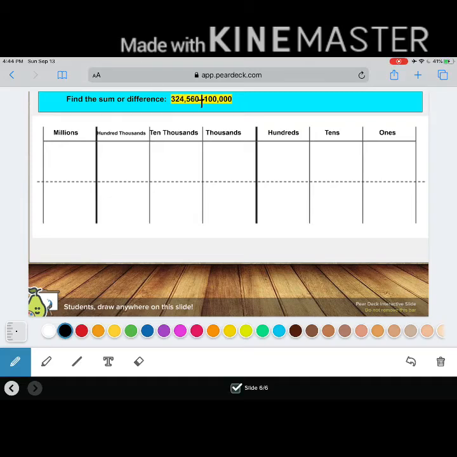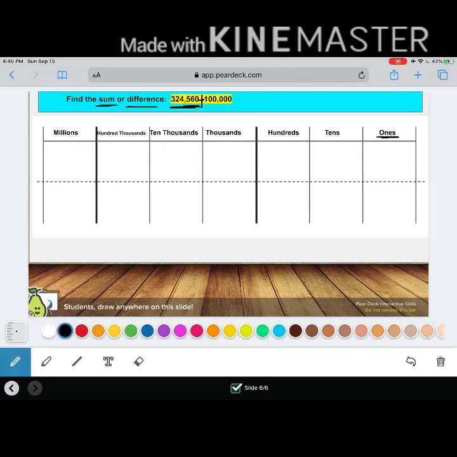Let's go ahead and add an addition symbol here. If I add an addition symbol, would I be finding the sum or the difference of this number? That's right, I'm going to be finding the sum this time. So same as before, let's go ahead and write our numbers on our place value chart, lining up our numbers. When we're lining up our numbers, I start in the ones place.